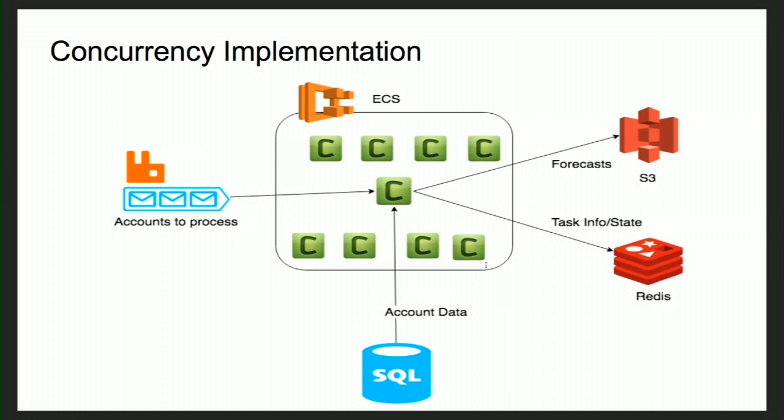Each worker picks up a message, says, hey, I'm supposed to process this account, goes to the database, gets the data, starts churning it, and then writes the forecast up to S3. And then we're using Redis as a backend for Celery, so it's writing all the task info and state there, so we can monitor them with Flower, if anyone's ever heard of that, or Flower, I think some people pronounce it. So this is the basic implementation that we have.